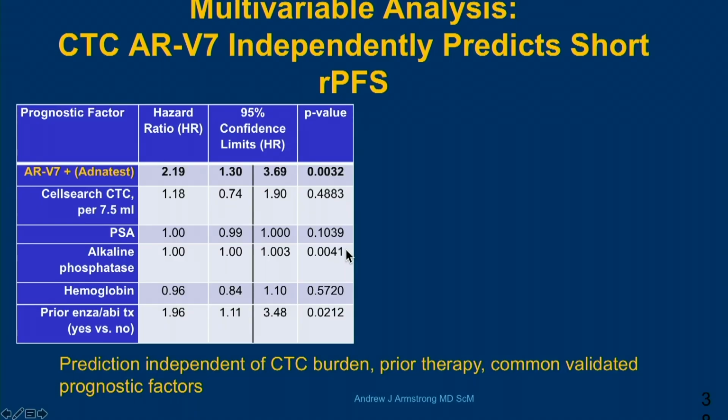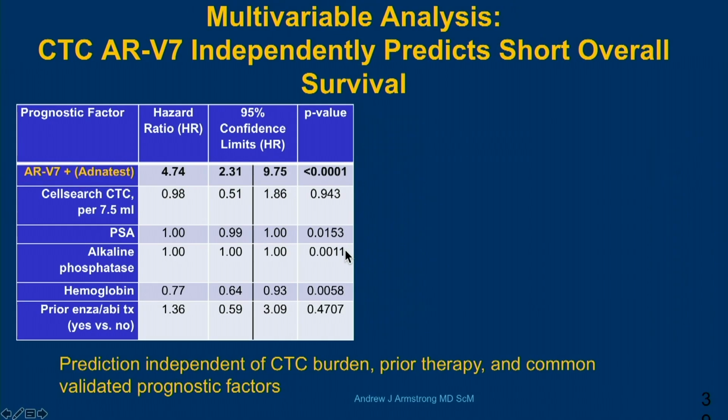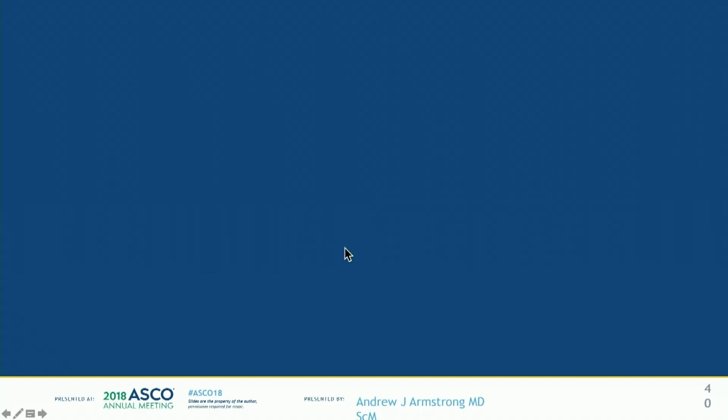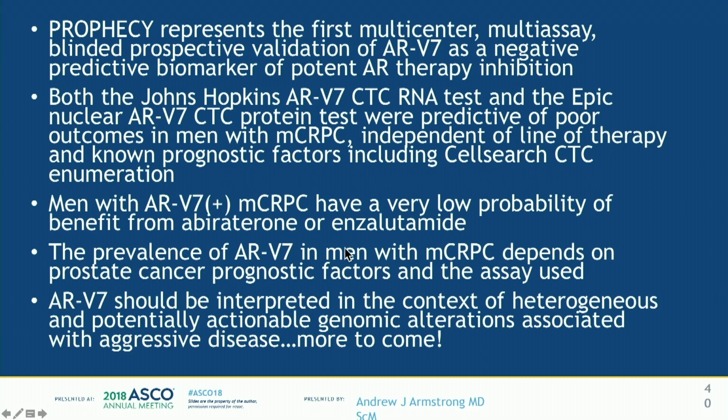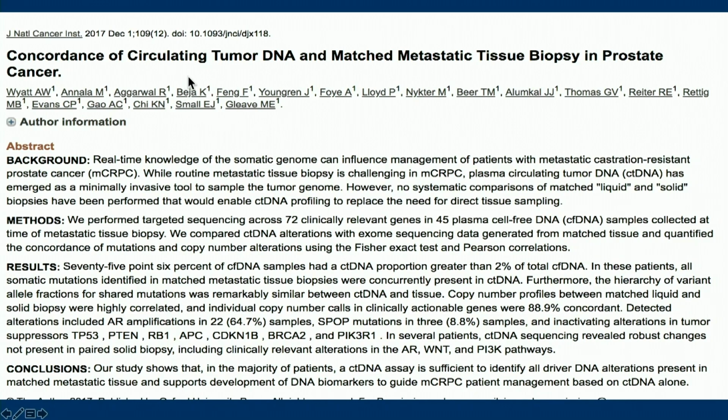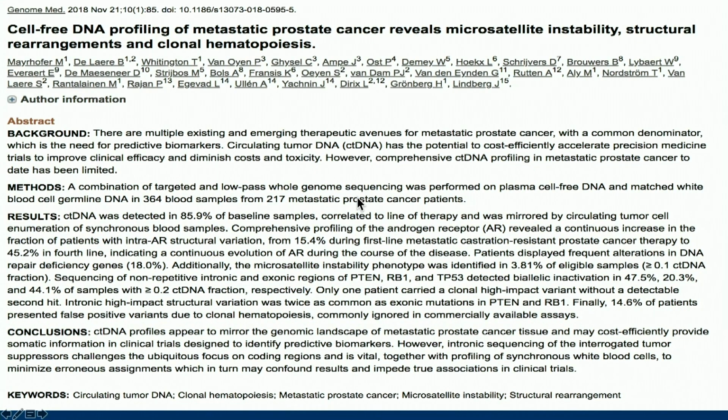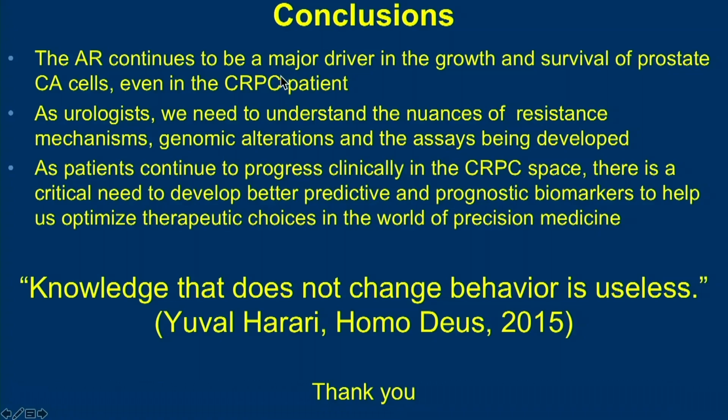But that's not the only thing that people are looking at. There are people looking at ARV7, obviously. I'm going to go through this because I'm running out of time. But they're looking at circulating tumor DNA. They're looking at cell-free DNA. So there's a big need for these predictive and prognostic markers. The AR continues to be a major driver. We need to understand the nuances of resistance. And as patients continue to progress clinically, there is a crucial need to develop better predictive and prognostic markers.